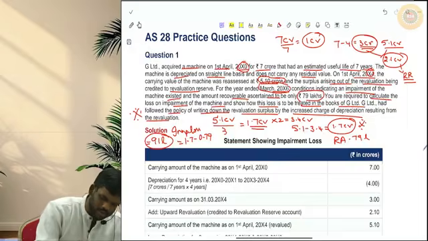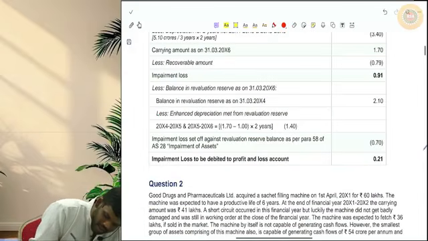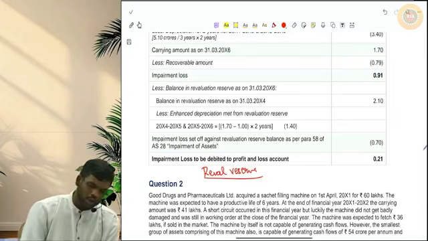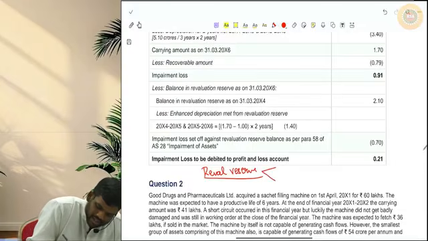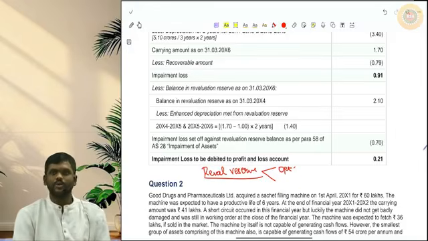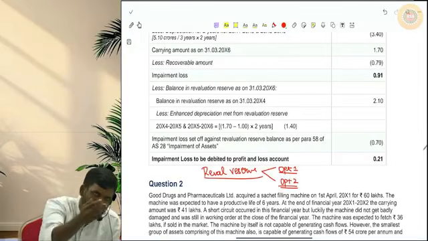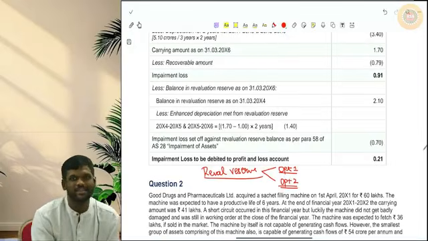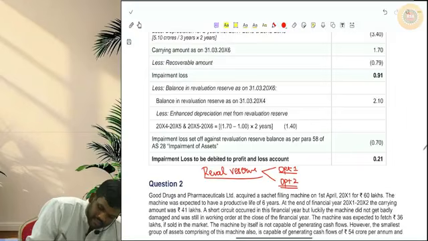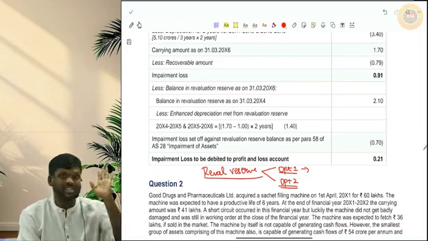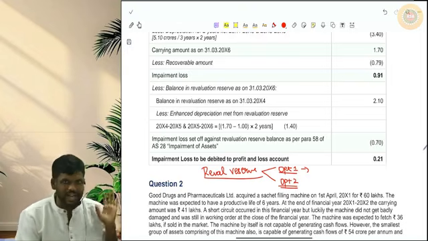Before telling what to do in the question, I want to once revise one point in AS-10. What AS-10 says is, whatever revaluation reserve that you have created, you can treat that in two ways. Option 1, option 2. AS-10 says you can follow either option 1 or option 2. What is option 1? AS-10 says, keep the revaluation reserve as it is.